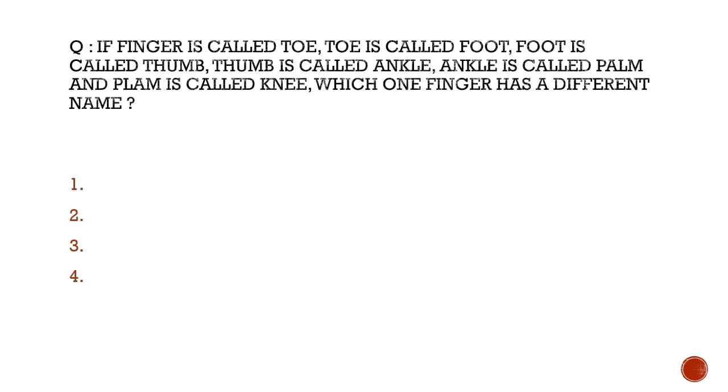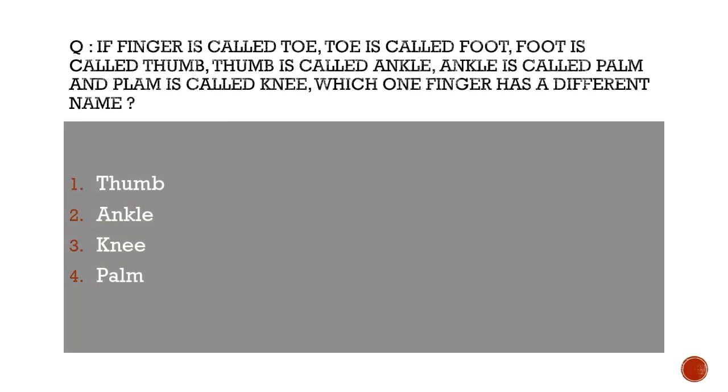Now moving on towards the next question, it is similar to the previous one. You can pause this video, read the question and try to guess the answer. Here are your options: thumb, ankle, knee, palm. Let us read the question. If finger is called toe, toe is called foot, foot is called thumb, thumb is called ankle, ankle is called palm, and palm is called knee, which one finger has a different name?